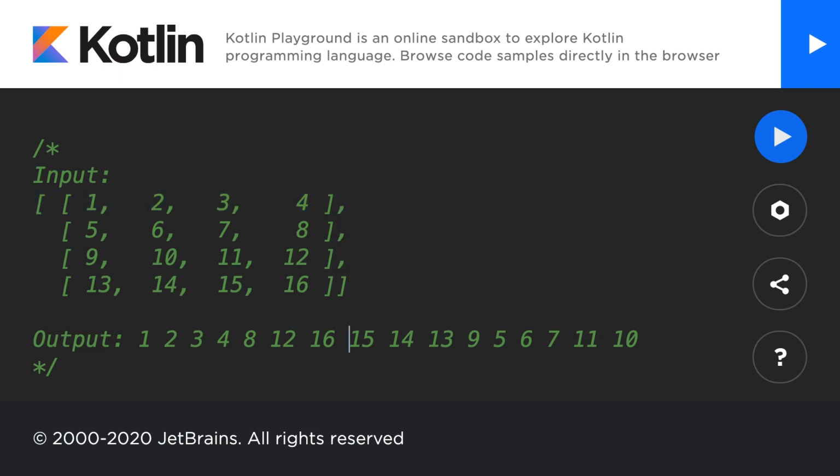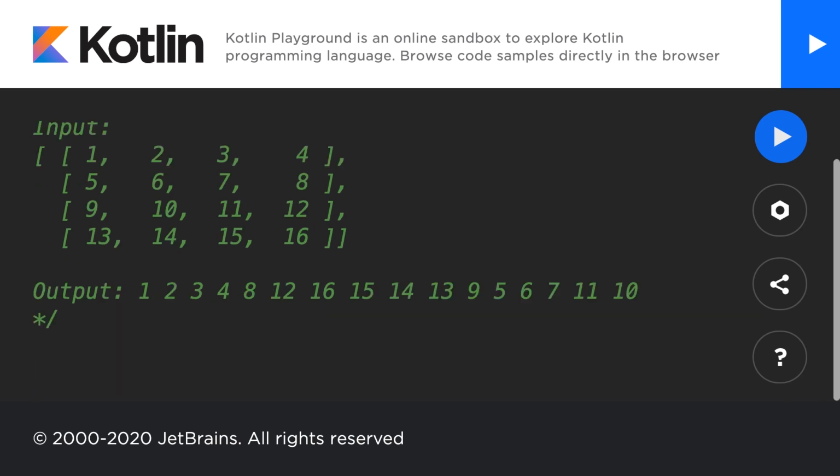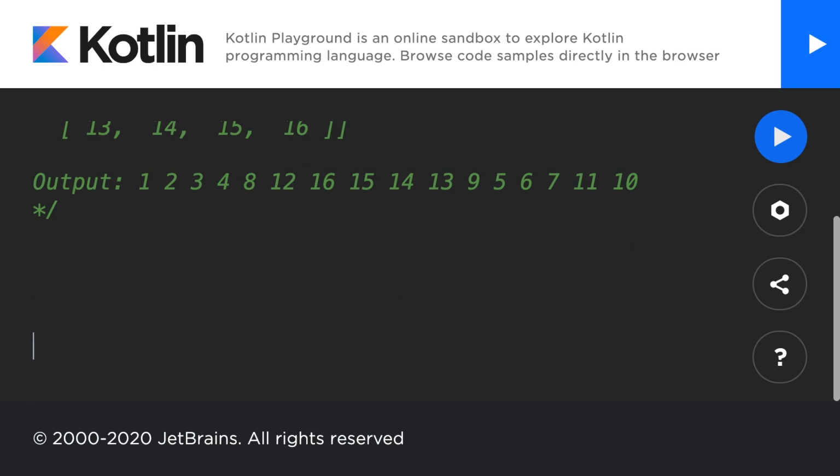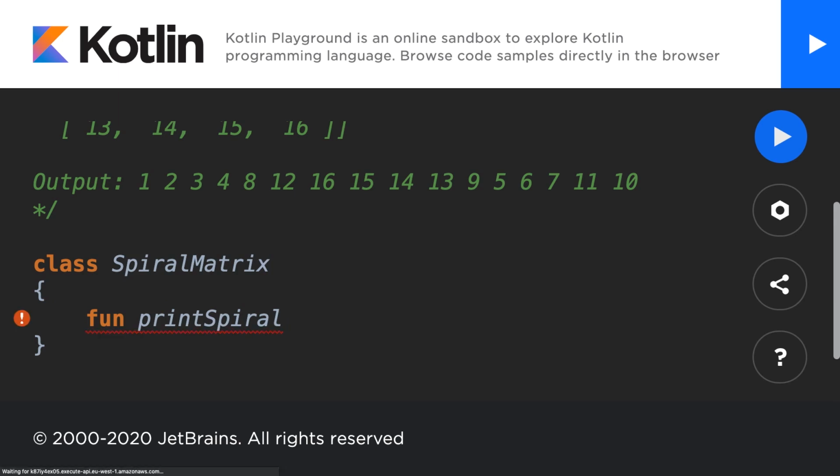So let's go ahead and translate that overview into actual code. I'm going to come down here, add a bit of space, and make a new class. I'll call this SpiralMatrix. I'm going to open up a new function called printSpiralMatrix, and it's going to take in a matrix, which will be an array.